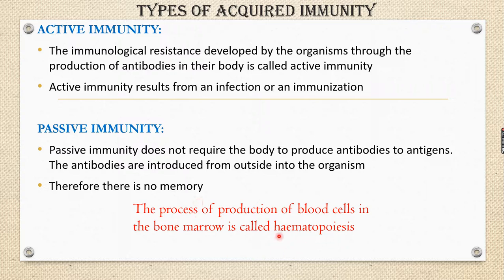And one more important one we have to learn, hematopoiesis. What is hematopoiesis? The process of production of blood cells in the bone marrow. Bone marrowல blood cells produce ஆகுது இல்லையா? Both the RBCs and WBCs are produced in the bone marrow. The process is called hematopoiesis because heme is a major component of RBC. Okay, RBC and WBC both are produced by the process called hematopoiesis.